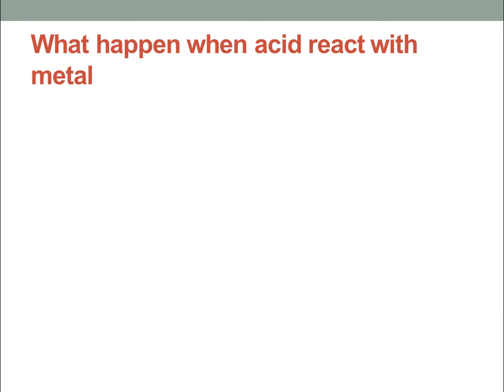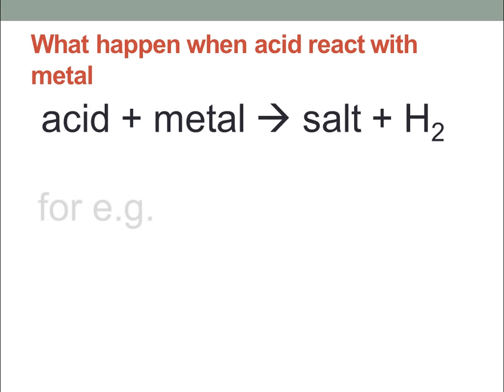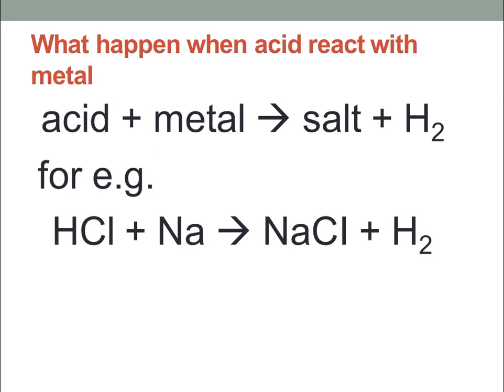Come to the next. What happens when an acid reacts with the metal? As we know, it releases hydrogen gas and forms a salt. This is the basic reaction, and we have an example here. HCl is acid, while sodium is a metal. But it will give obviously NaCl, that is salt, and hydrogen gas.